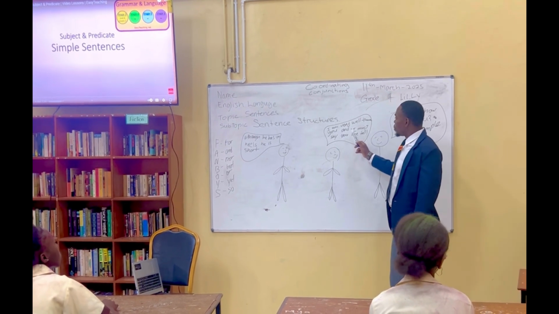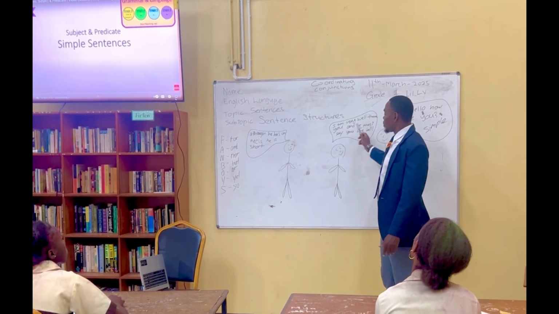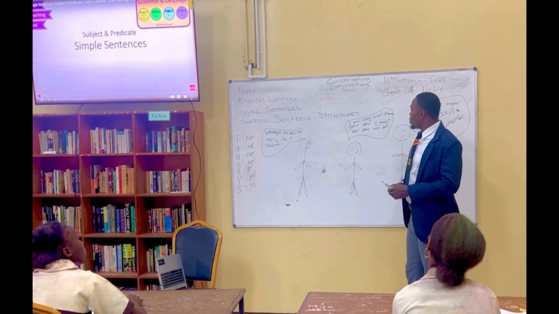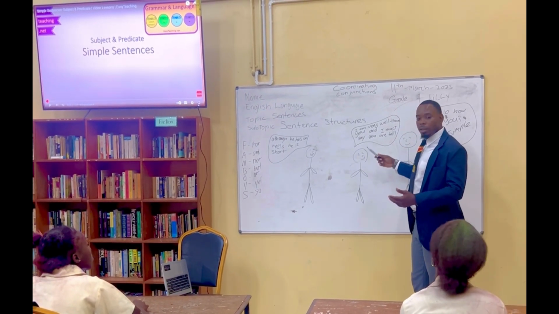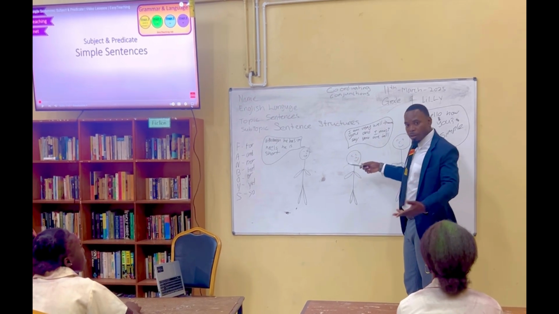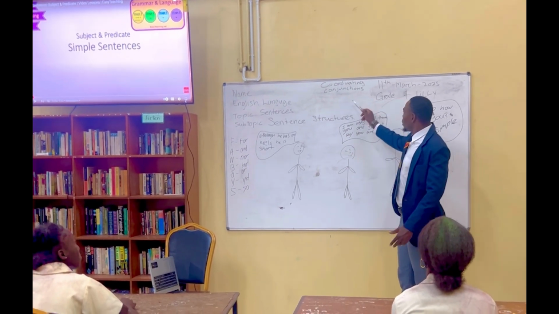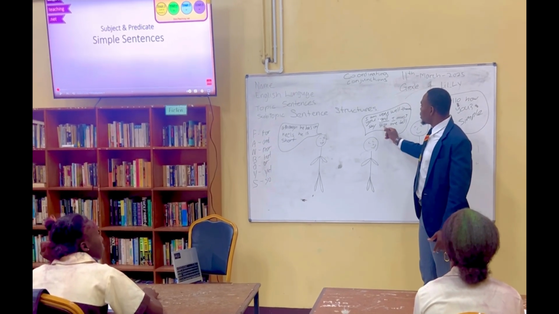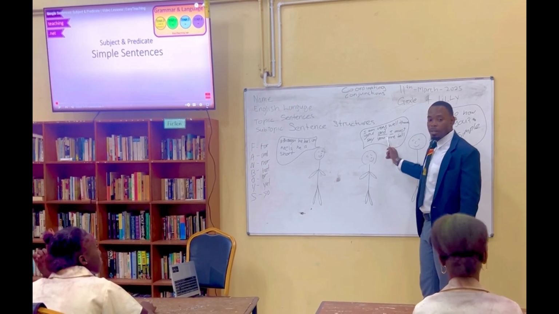So basically, how many sentences are here? Two. Two sentences joined together. And what joins them? And. Good. And is a conjunction. So and joins this sentence to this next sentence here.